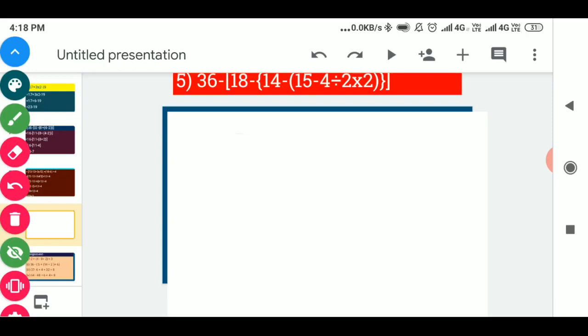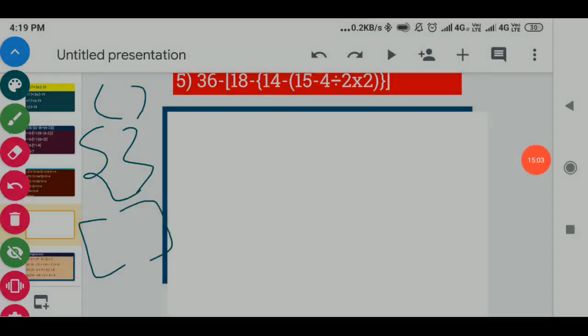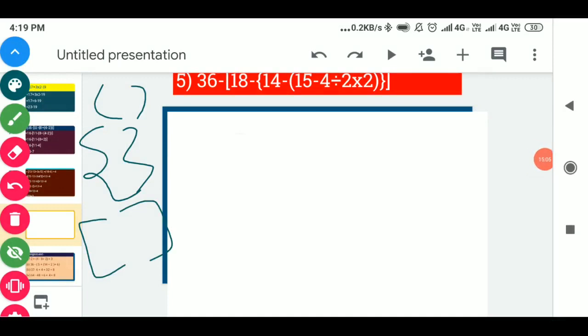First, according to the BODMAS rule, we will solve the bracket. So three types of bracket we have learned. One is a small bracket, next is curly bracket, and then the last one is big bracket. So we will solve the small bracket first. In a small bracket you can see three types of operations given. First one is minus, second is division, and third is multiplication. But in brackets also we will solve these operations according to the BODMAS rule only.